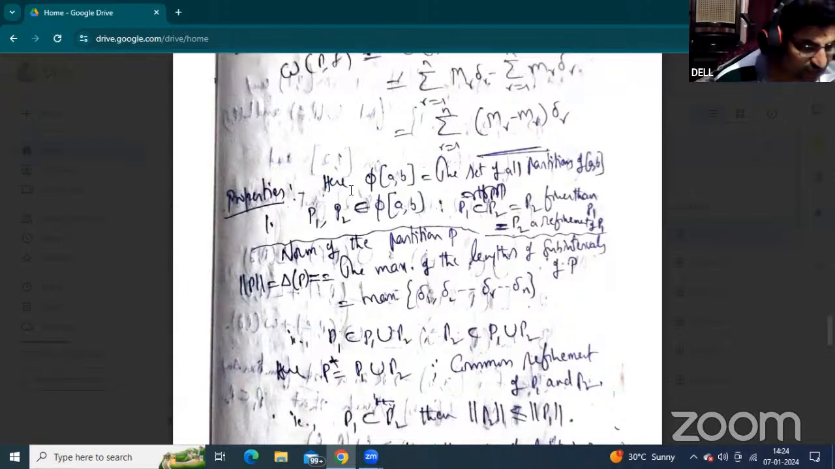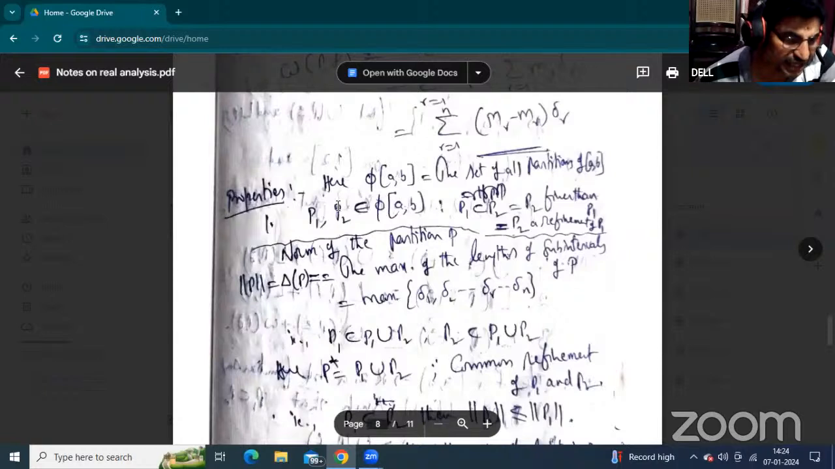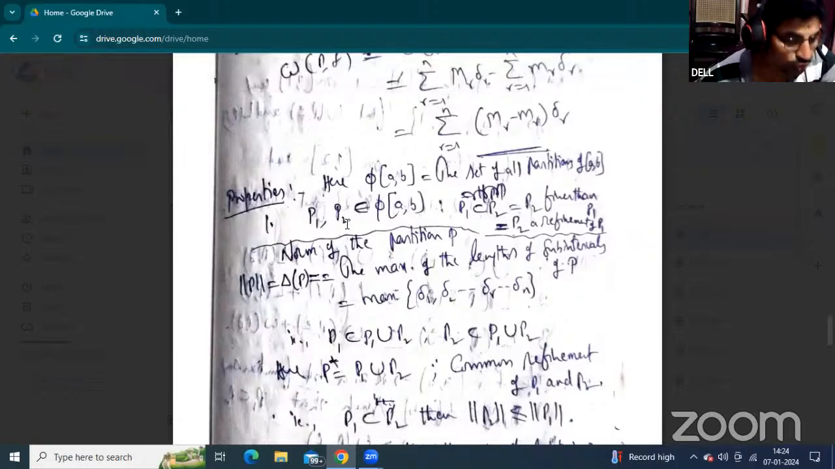Some properties are there. What are the properties? Let me take one of the important properties. The set of all partitions of the closed interval AB is denoted by pi of closed interval AB. Suppose we take any two partitions, P1 and P2. If P1 is a subset of P2, it is read as P2 is finer than P1, and P2 is a refinement of P1.